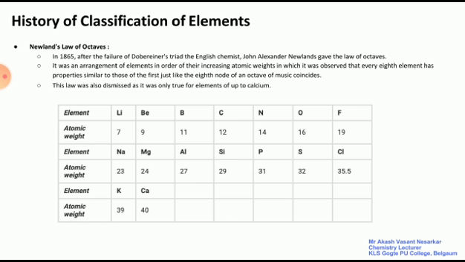This law was also dismissed as it was only true for elements up to calcium. Apart from calcium, this law does not hold good. So this rule is known as the law of octaves, meaning the very first and the eighth element will show similar properties. For example, lithium, atomic weight 7, sodium, atomic weight 23, and potassium, 39. So this is the data given by Newlands' law of octaves.